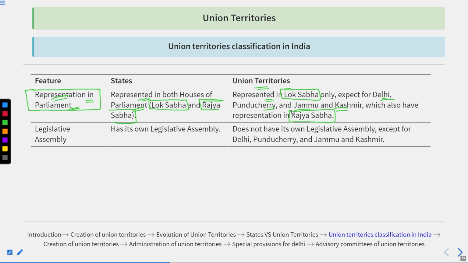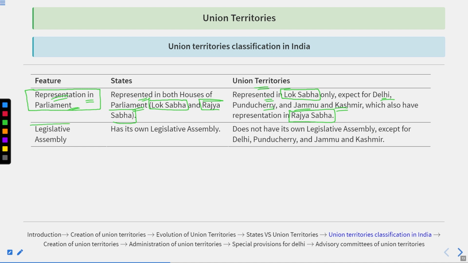But there is an exception for Delhi, Puducherry and Jammu and Kashmir, which also have their representation in Rajya Sabha. And how? Because the Rajya Sabha generally has representatives from the legislative assemblies of the states. Union territories which are under the control of the central government and do not have legislative assemblies often do not have any representation in the Rajya Sabha. But Delhi, Puducherry, and Jammu and Kashmir are the only union territories which have their legislature. That's why they could have their representation in the Rajya Sabha.